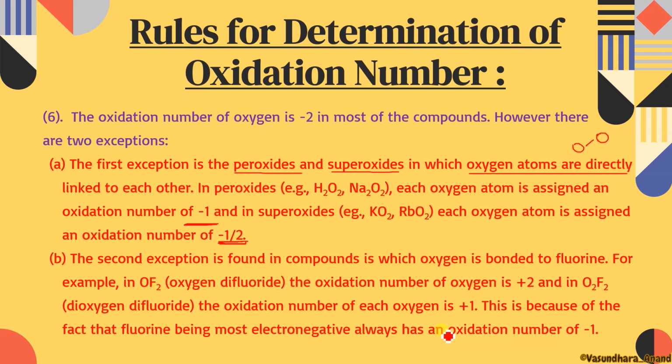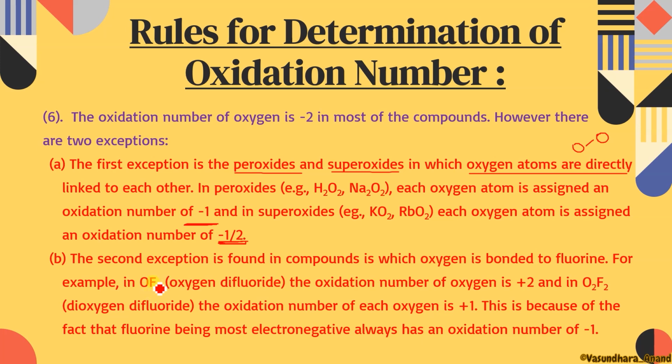Here is the second exception, found in compounds in which oxygen is bonded to fluorine. We know that fluorine is the most electronegative element, so it will have negative charge, and oxygen is bound to show a positive oxidation state. Clear? If we talk about oxygen difluoride, that means 2 fluorine, 1 oxygen.